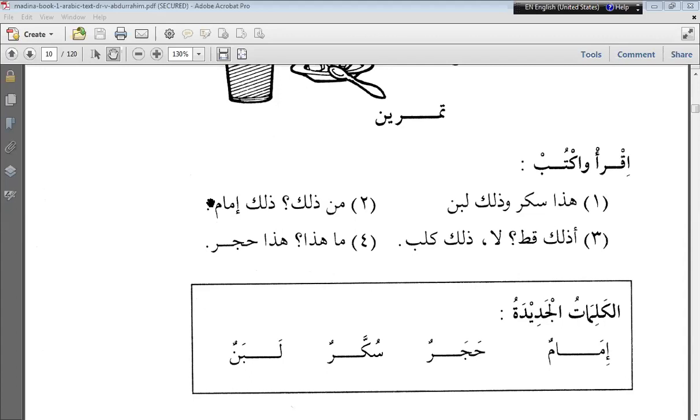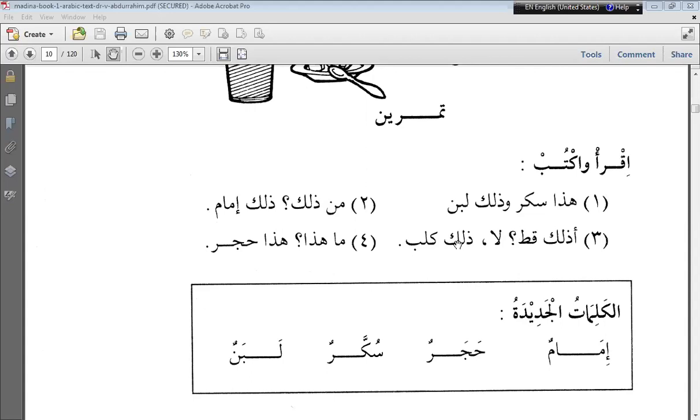Akmal, will you try? Man zalika, zalika imamun. Translate. Who is that? That is imam. Correct. Next sentence. Haya, go for the third. Azalika kittun la, zalika kalbun. Translate. Is that a cat?